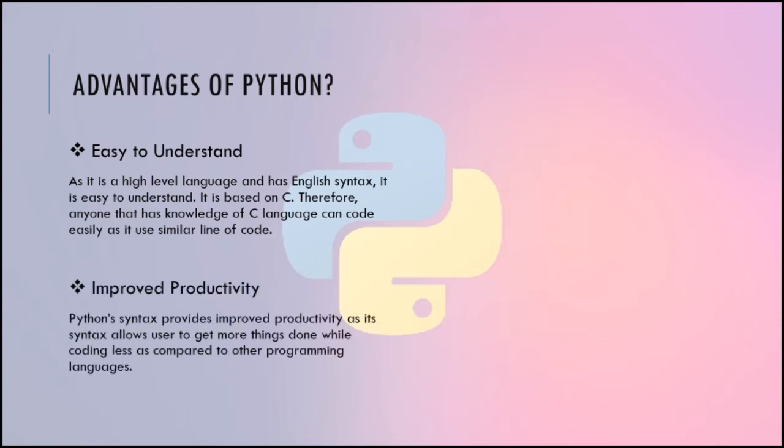Going on, improved productivity. Python syntax provides improved productivity, as its syntax allows the user to get more things done while coding less as compared to other programming languages. The syntax and the way it is written allows us to do more work while coding less. While in different programming languages, we have to declare data types and variables. This does all of that for us, which saves us time, and allows us to code less and do more.